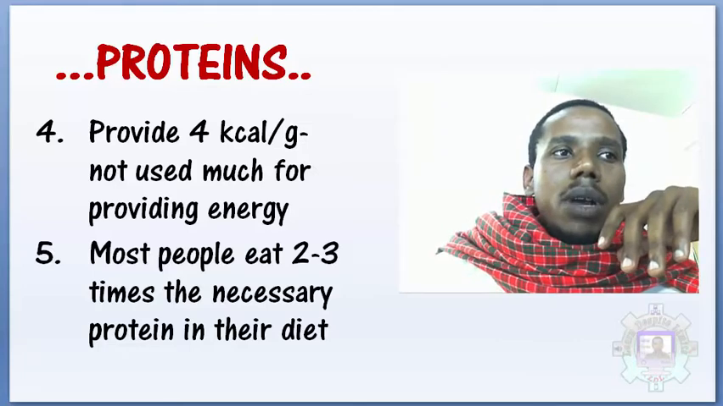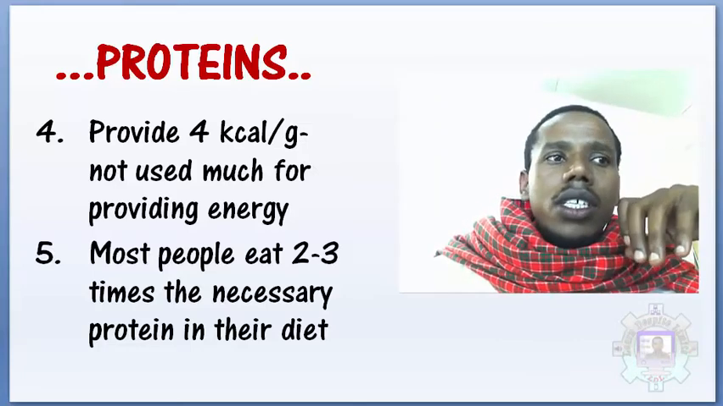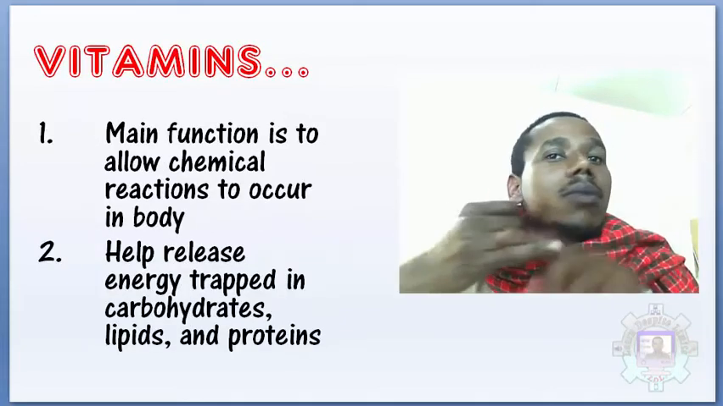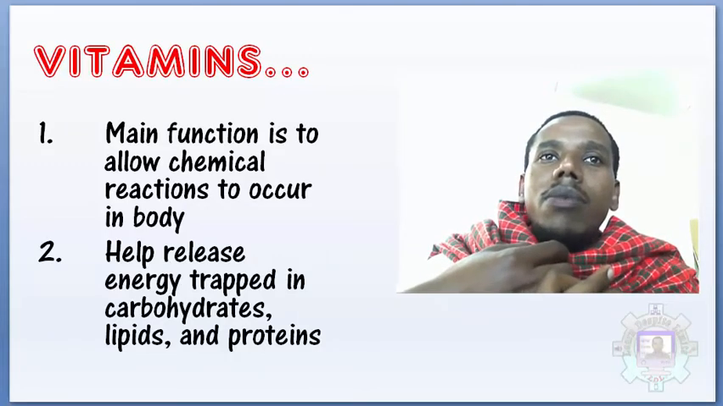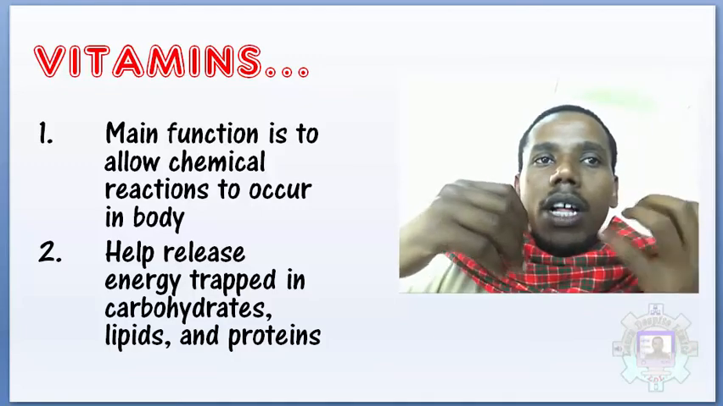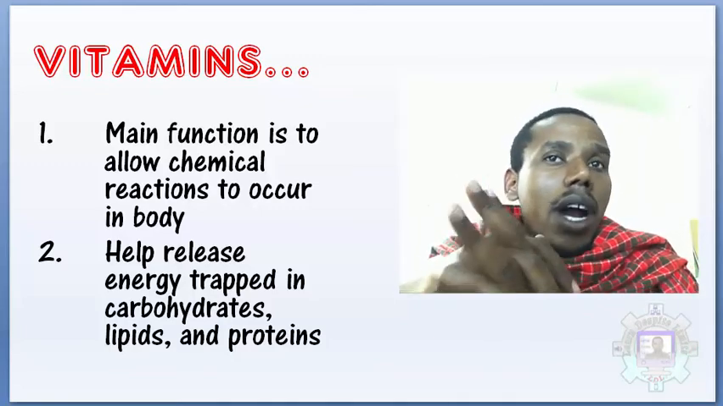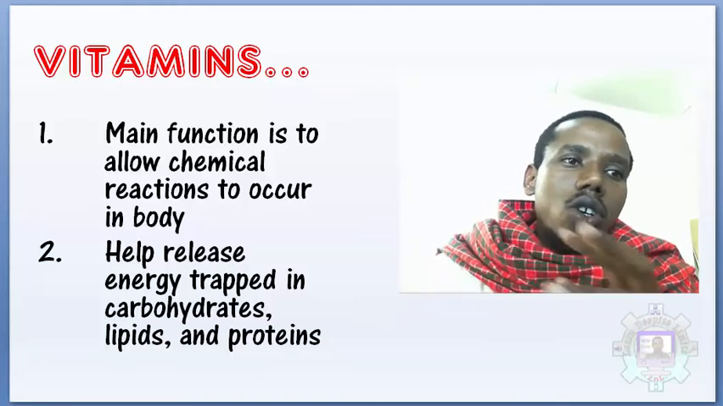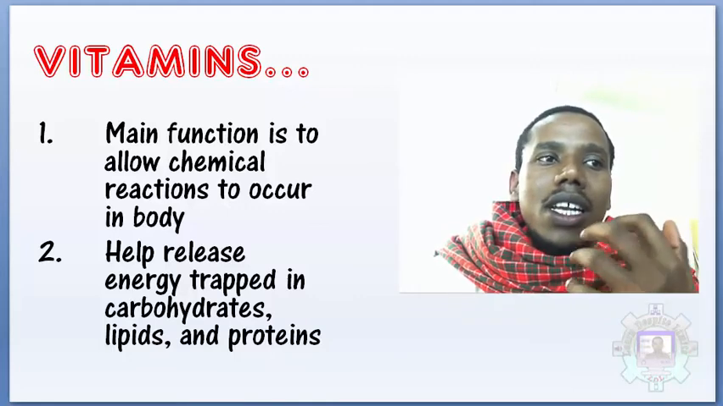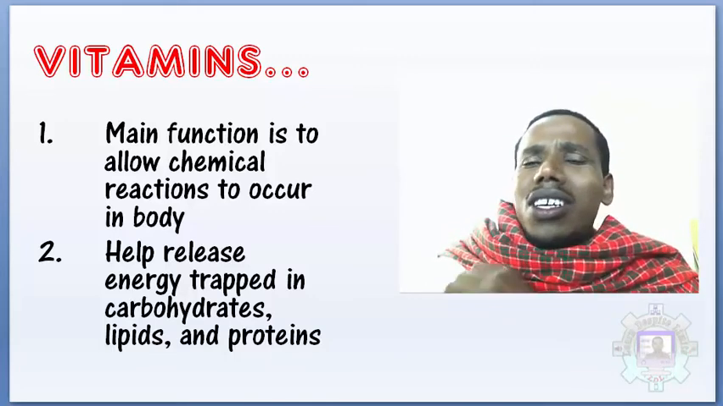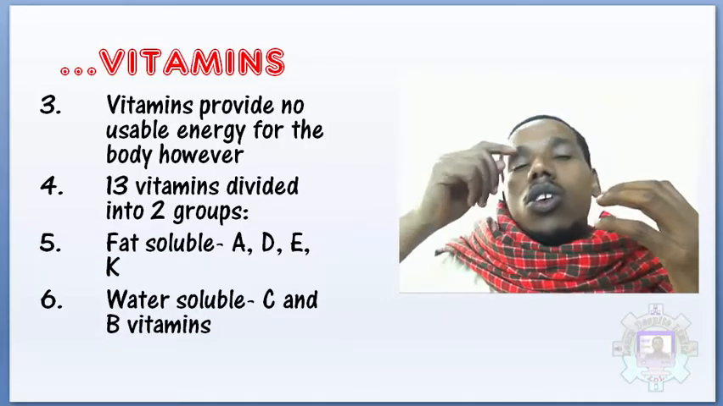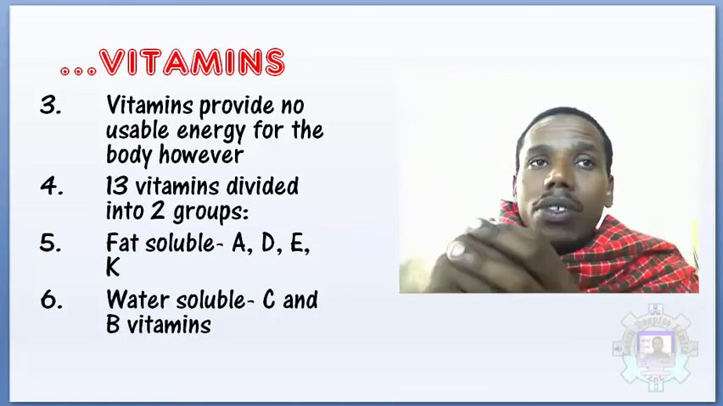And then apart from carbohydrate, protein, and water, there's something else very important, and these are vitamins. We get vitamins from vegetables and fruits. The main function of vitamins is to allow chemical reactions to occur in our body. It helps to release energy trapped in carbohydrates, and vitamins are very essential. We need to eat food with vitamins at least daily, because the body cannot store most extra vitamins. And vitamins provide no usable energy. There's no energy that you get from vitamins.